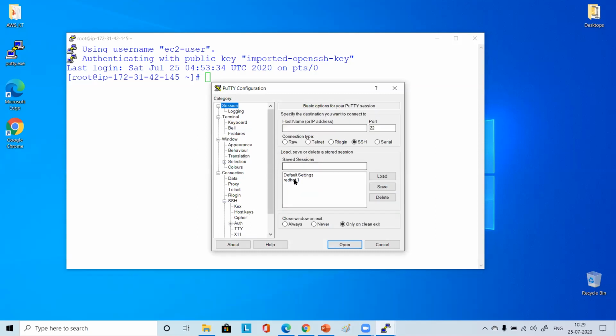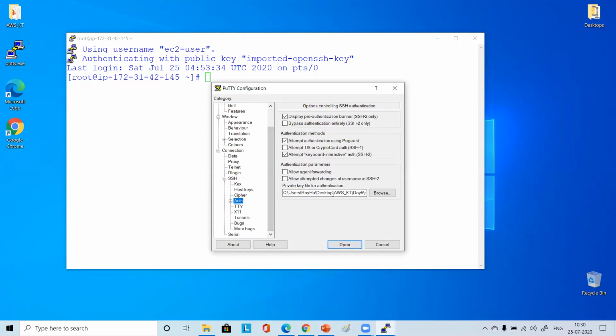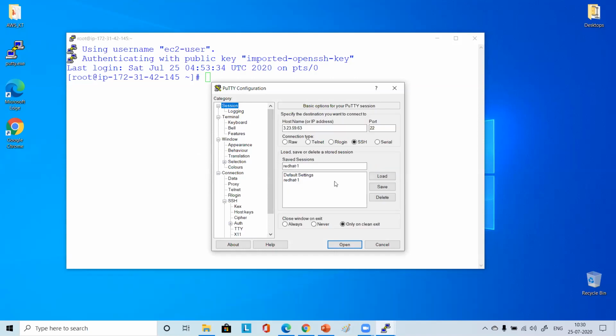What she did, she had one saved setting, saved login, right? So she simply loaded. As soon as she loaded here, you see things populated, right? Now if you just go to auth, you see this path is populated now. Correct. So that means there will be one .txt file, I think, right?